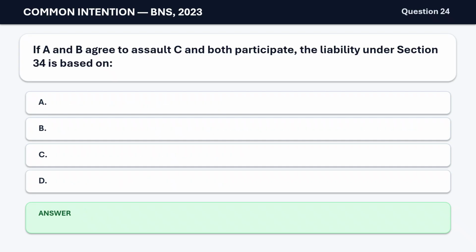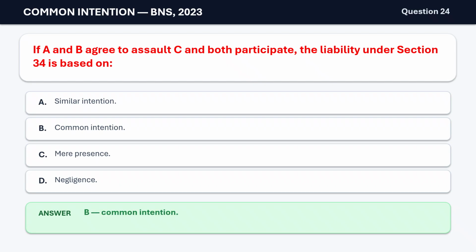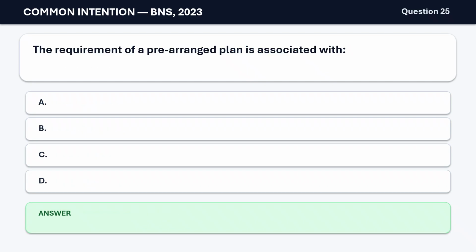Question 24. If A and B agree to assault C and both participate, the liability under Section 34 is based on A. Similar intention. B. Common intention. C. Mere presence. D. Negligence. The correct answer is B. Common intention.